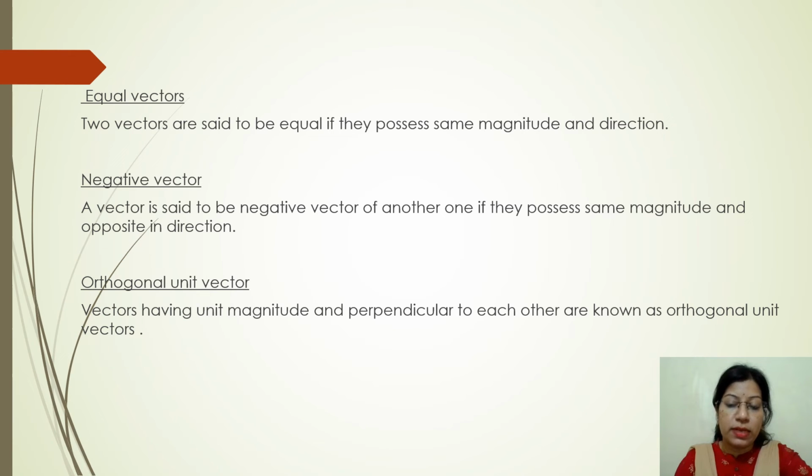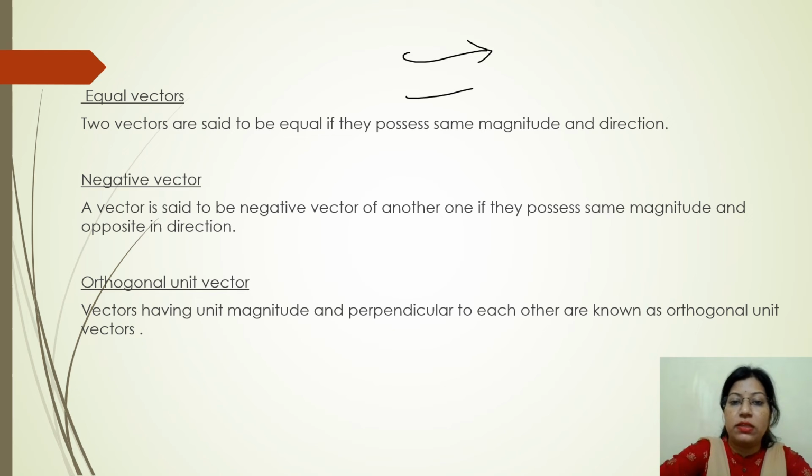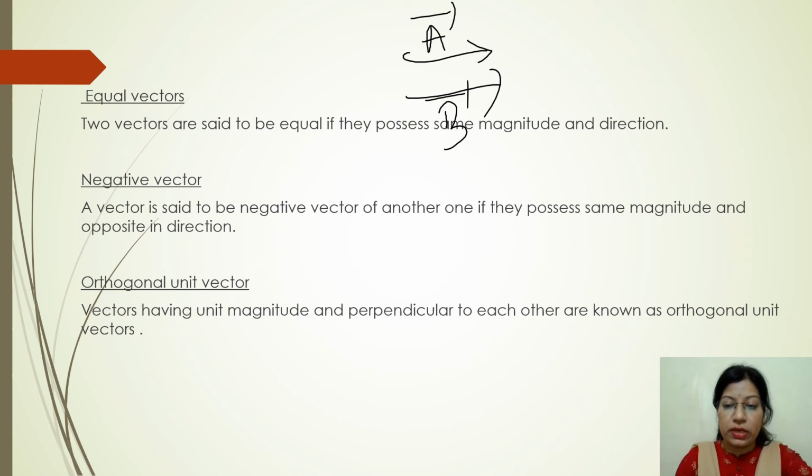So now we move to the next one, equal vectors. Two vectors are said to be equal if they possess the same magnitude and the same direction. Then only the two vectors are said to be equal vectors. Let this be your A vector, this be your B vector. Both have equal magnitude and the same direction. This type of vectors are known as the equal vectors.